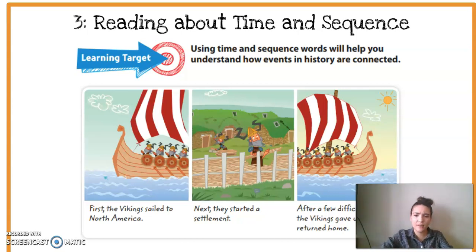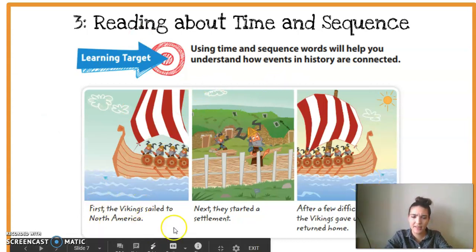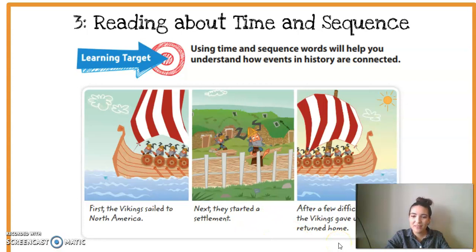So let's look at our example right here from our book. There are 1, 2, 3 pictures. This says first, the Vikings sailed to North America. Next, they started a settlement. After a few difficult years, the Vikings gave up and returned home.